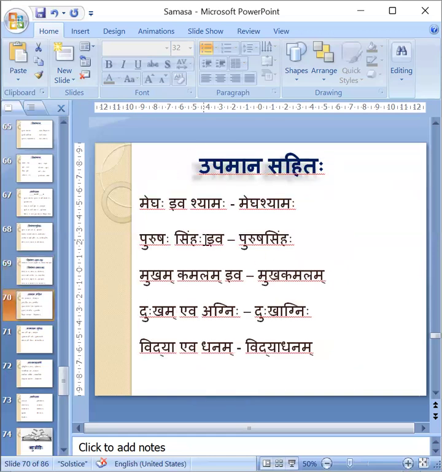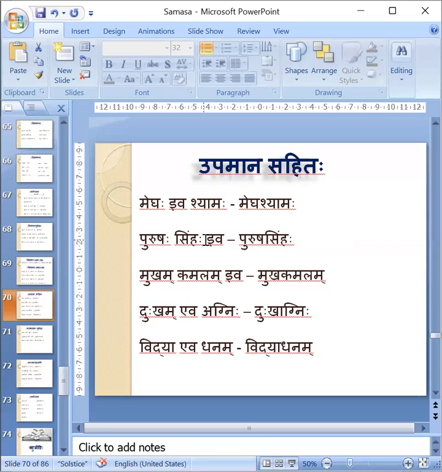Megha iva shyamaha means black like a cloud. Meghadante shyamanagiruva. ಇದಕ್ಕೆ ಏನಂತಾರೆ ಅಂದ್ರೆ ಉಪಮಾನ ಅಂತ ಹೇಳ್ತಾರೆ. ಅಂದ್ರೆ ಒಂದಕ್ಕೊಂದಕ್ಕೆ ಹೋಲಿಕೆ ಮಾಡೋದು. We are comparing between two things. That time we'll be using iva, eva, all these things. That also can be Karmadharaya only because we are comparing both of them.